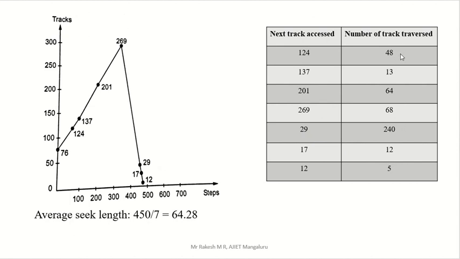Now we have to calculate the average seek length by adding these and dividing by the total number of entries. Add all these numbers, then divide by 7, counting 1, 2, 3, 4, 5, 6, 7. Dividing by 7, you will get 64.28 as the average seek length. That is in the case of the LOOK algorithm.